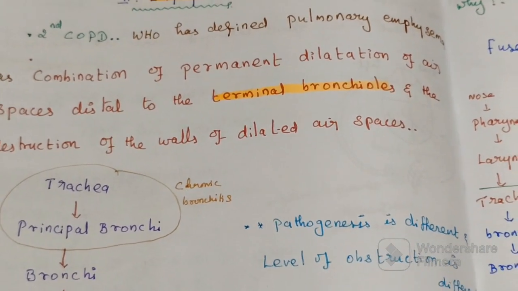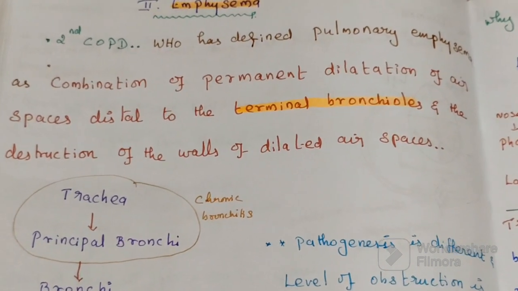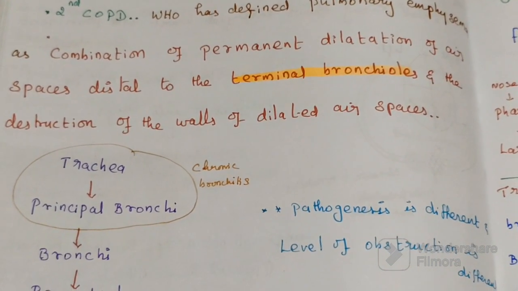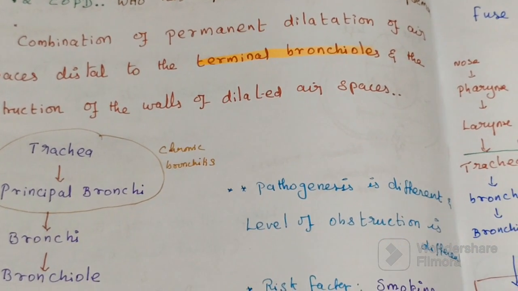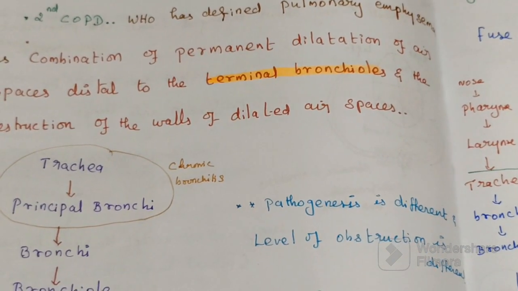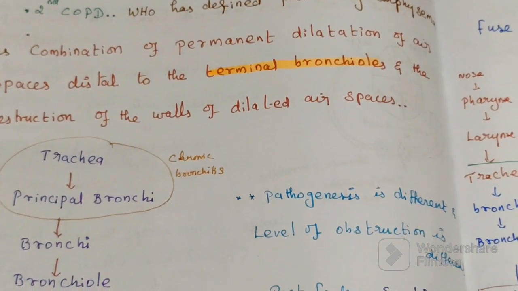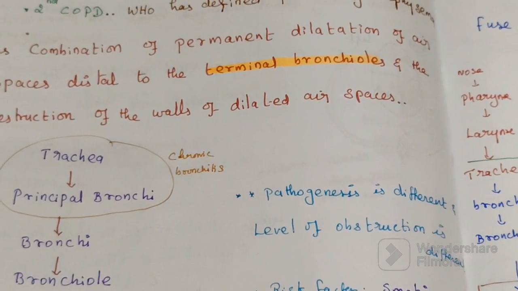That is smoking. Smoking can lead to chronic bronchitis and emphysema also. But the pathogenesis is different, and the level of obstruction is different. So that is the definition of emphysema.